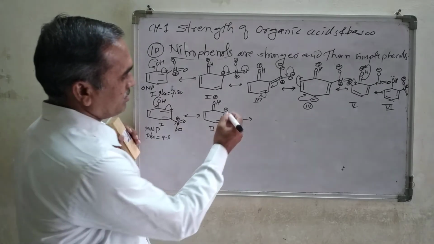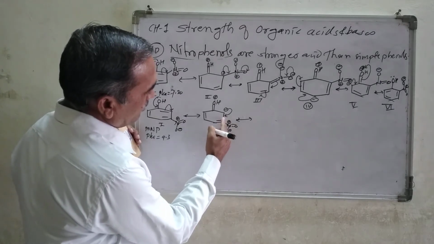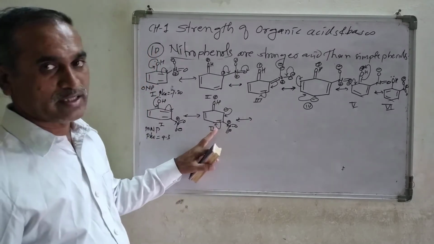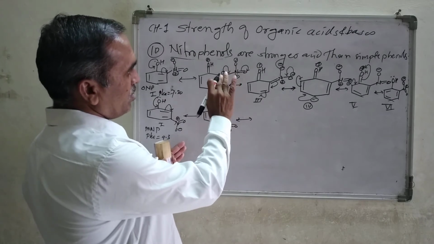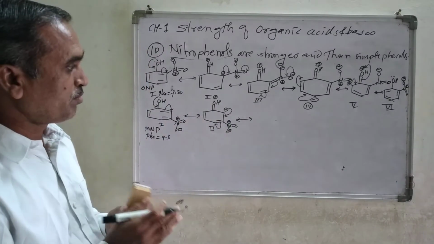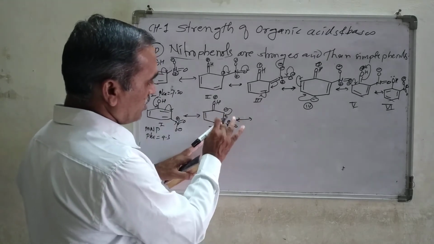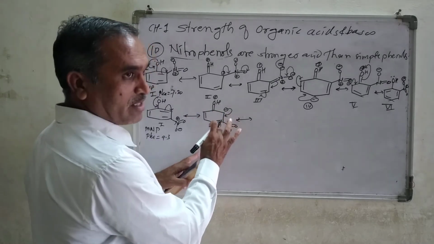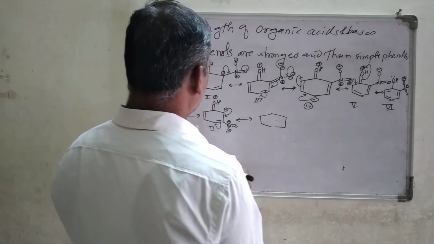Now what is happening next? This negative charge coming down here, and look at here, when it is forming a double bond, this double bond concentrates the electron density at this corner point. But look at here, the negative charge delocalization going through the nitro group, but here the nitro group does not get involved in the delocalization, and that's why this negative charge is directly forming a double bond here, and this double bond concentrates the electron density at this corner point, similar to a simple phenol.